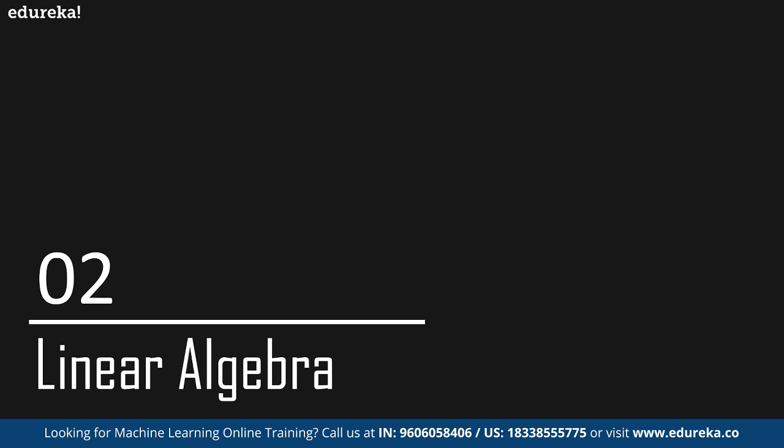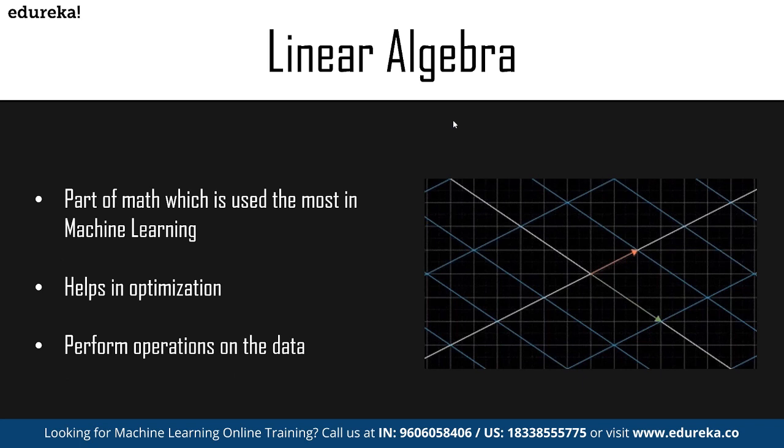Now, linear algebra is the most important component for any ML solution. It's the part of mathematics which is used the most in machine learning. It helps in optimization, and it helps in performing the entire operations on the data. It helps in optimizing data operations that can be performed on pixels such as shearing, rotation, and much more. We can understand why linear algebra is such an important aspect when it comes to mathematics for machine learning.